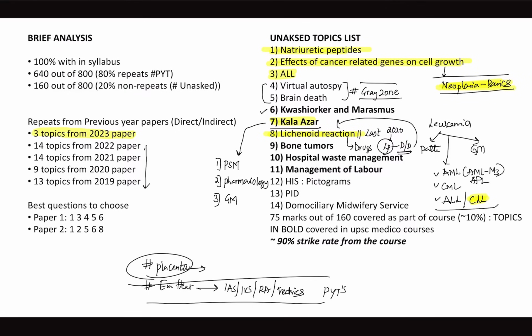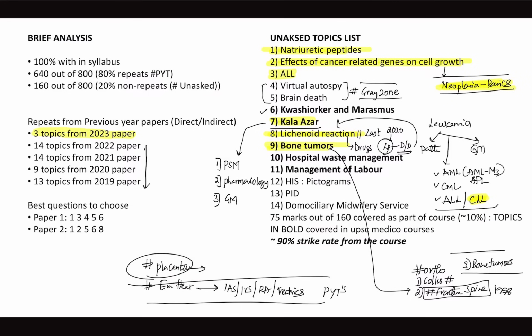Next, I'm very happy again, because of bone tumors. Among orthopedics, when you take up the syllabus of ortho, there are 3 topics. One is Colles fracture. They asked it in 2023. There is also the topic of fracture spine, principles of management of fracture spine. Next year we might expect a question on this, because this was asked around 1998, I think. Long back. And the third topic is bone tumors. They asked a question on pre-malignant conditions of bone and classification of bone.